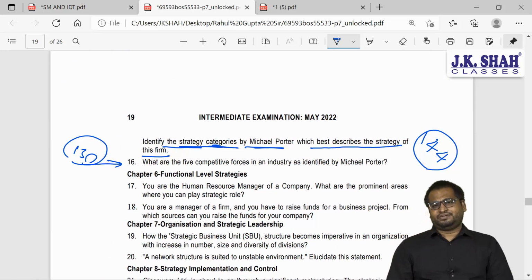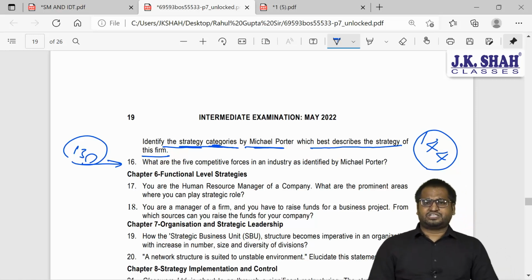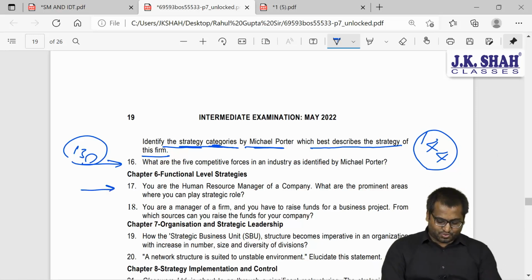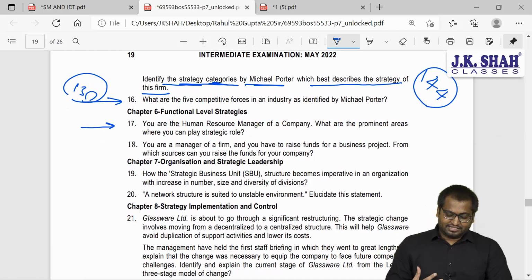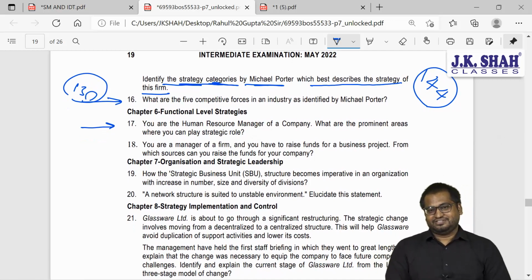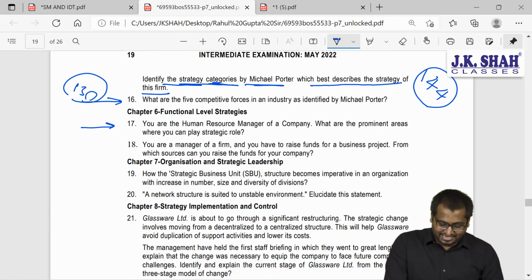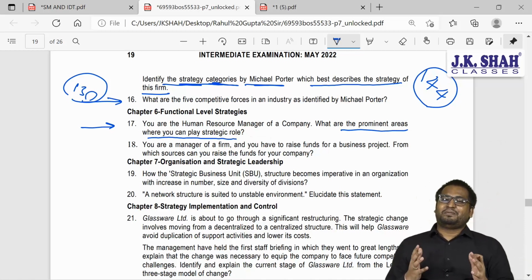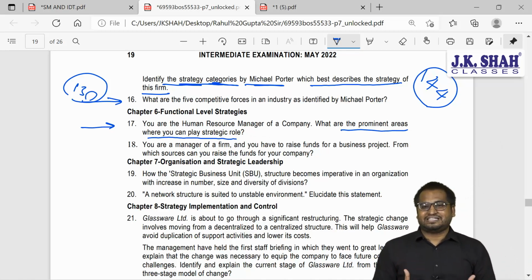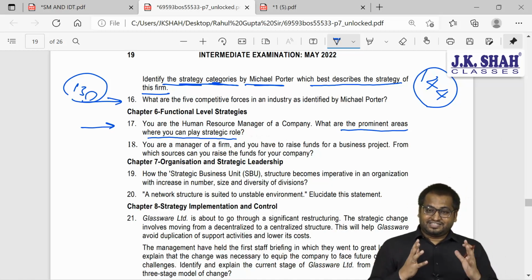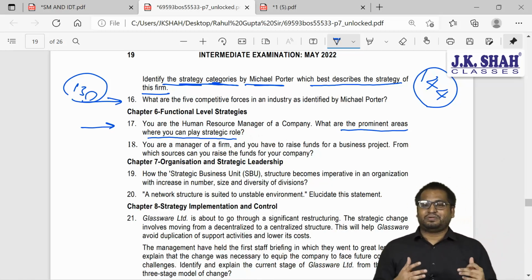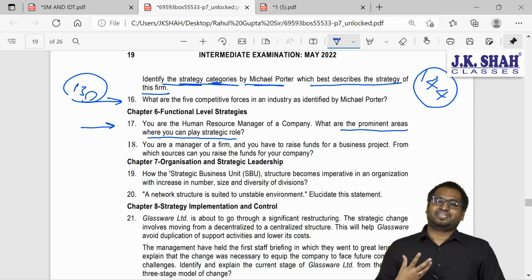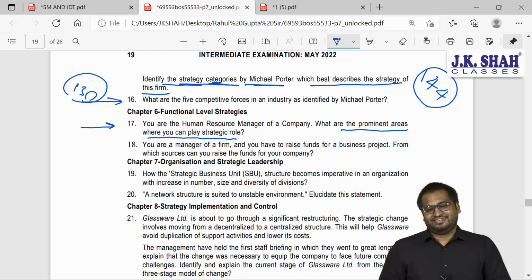So now the next chapter, that is chapter number 6, functional level strategies. A direct question. Students like such questions. You are the HR manager of a company. What are the prominent areas where you can play a strategic role? If you remember, guys, time and again I told you that this can be asked. So this is the last question of our chapter. What are the prominent areas in which an HR manager can play a strategic role? That was the question.